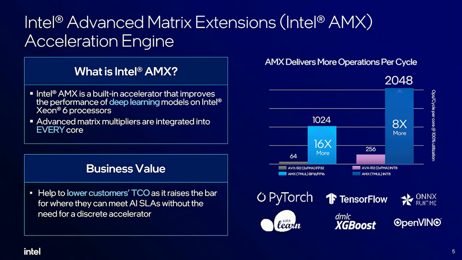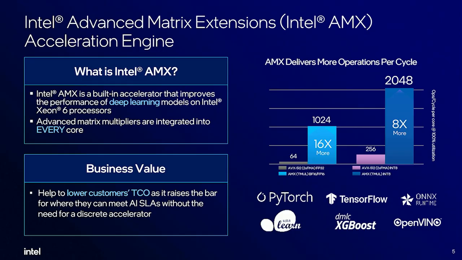So, double clicking on what AMX is. AMX is a specially built accelerator available in each and every core of the 128 cores I mentioned earlier in the 6900 series, designed from the ground up for performing and optimizing matrix multiplication. When it comes to deep learning and machine learning, matrix multiplication is essential, although there are other operations which do end up using the powerful AVX512 engine available in the Xeon 6 processors.